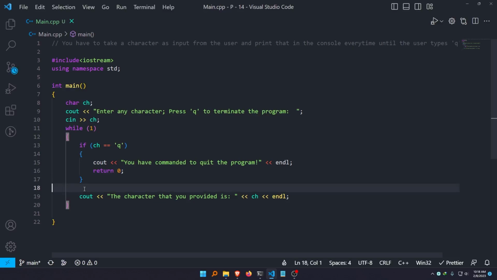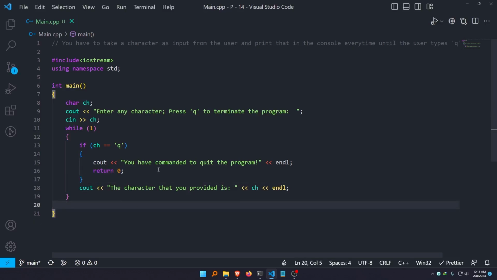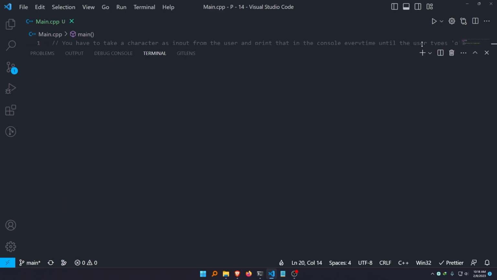All right, so this is the solution, but if you want, you can also add a return 0 here. All right, and let me simply check this code first.